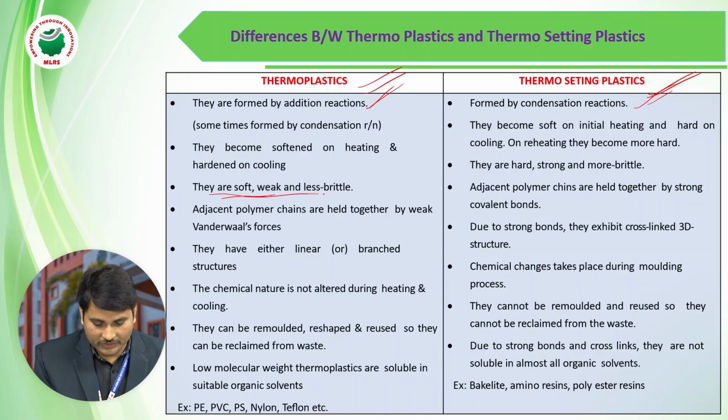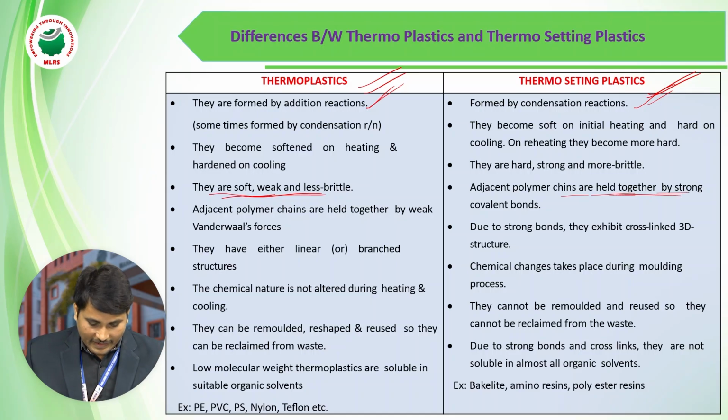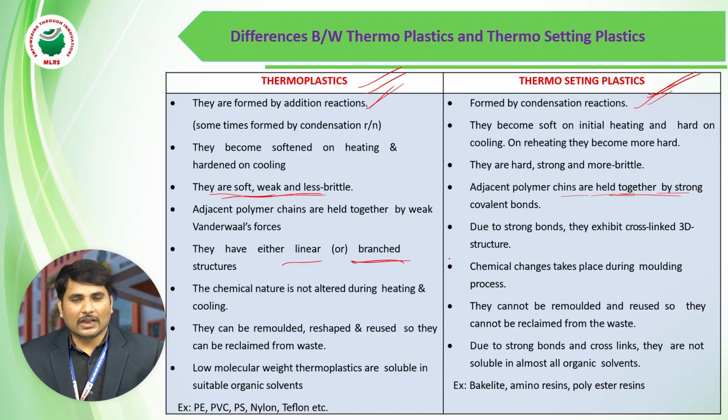Thermoplastics are soft. They have weak bonding, and thermosetting plastics have tight, strong covalent bonds. Another point: thermoplastics have linear or branched structures, whereas thermosetting plastic polymers have 3D structures.